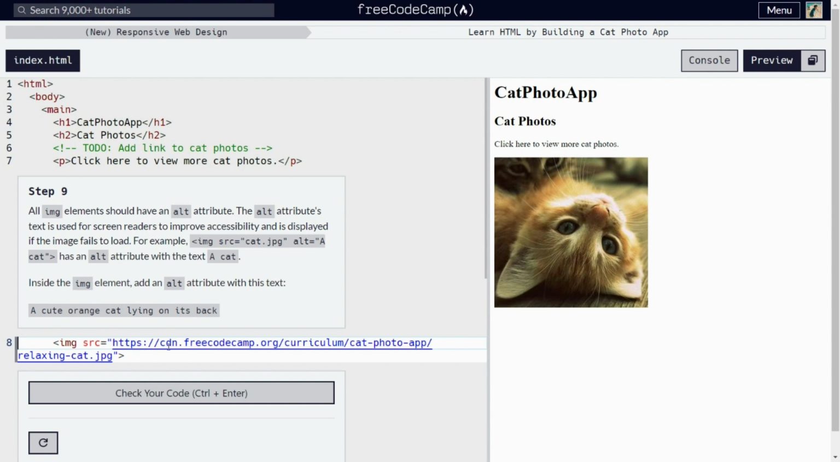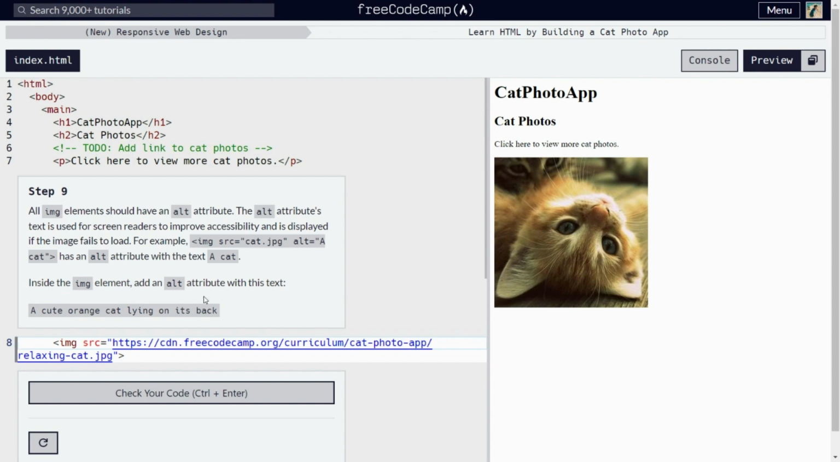Next, on step 9, all image elements should have an alt attribute. The alt attribute, or alternative, is used for screen readers to improve accessibility and is displayed if the image fails to load. For example, there is an image element with a source cat.jpg and an alt attribute with a cat, has an alt attribute with the text a cat, obviously. Inside the image element, this is our step 9.